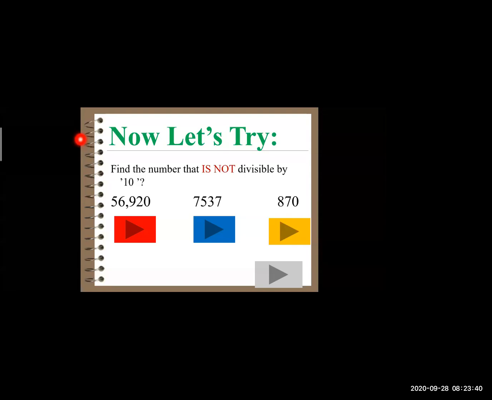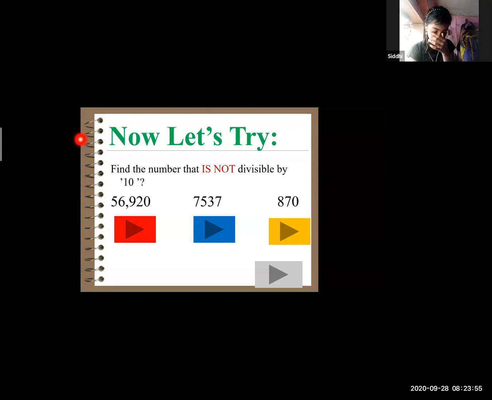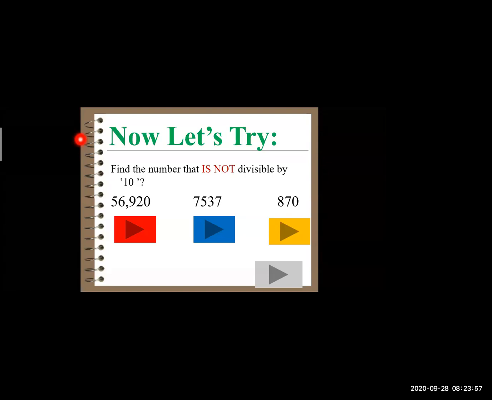Our test was that the number is completely divisible only when it has a 0 in the units place. But here we don't have a 0 in the units place. Therefore, 7,537 is not divisible by 10. Whereas 870 and 56,920 both contain 0 in the units place, isn't it?